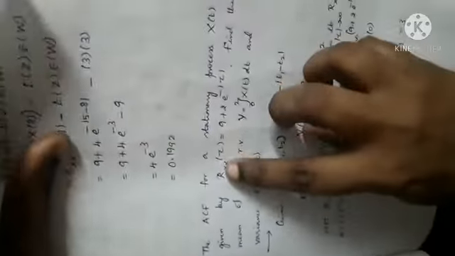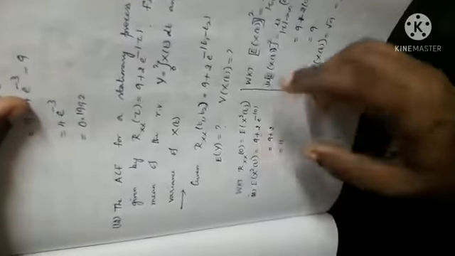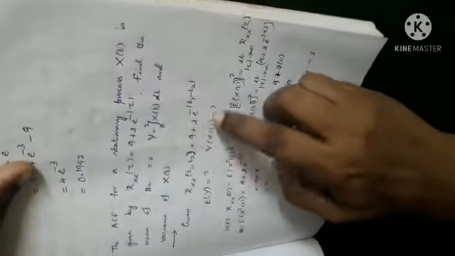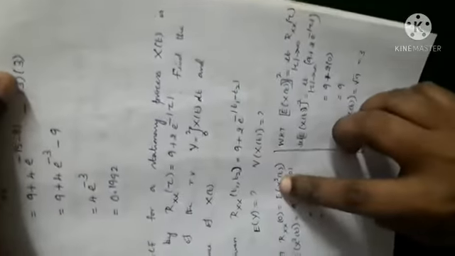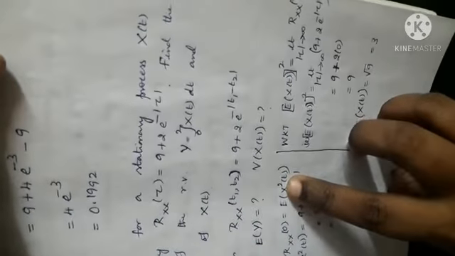Right? And see, autocorrelation function, next problem. Rxx is given, find mean of y and variance of x of t. To find E of y and variance of x of t, let us do variance first. Variance of x of t is E of x square of t minus E of x of t the whole square. Since x of t is not known, to find E of x of t and E of x square of t, we use properties.